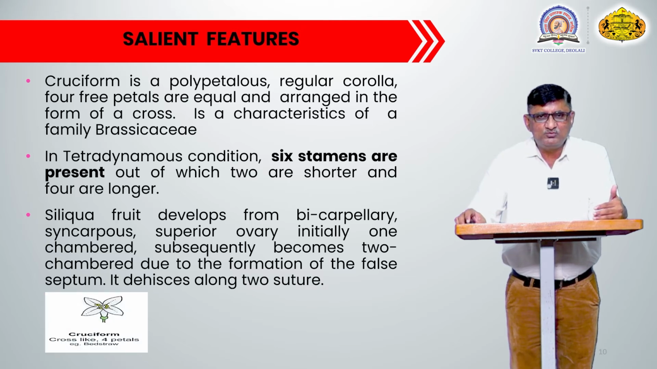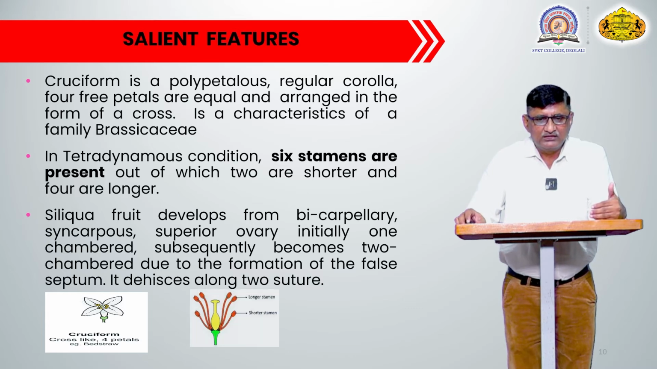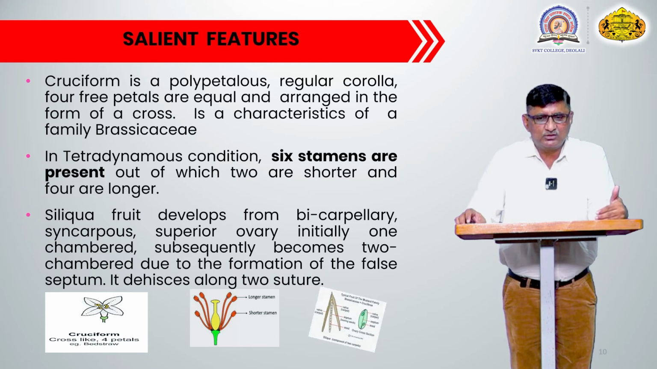You can see the image showing the cruciform corolla, in which 4 petals are arranged in a cross manner. You can also see the second image showing the tetradynamous condition of the stamens, in which 4 stamens are long with long filaments, and 2 stamens have short filaments. This is what the figure shows you: the tetradynamous condition of the stamens.